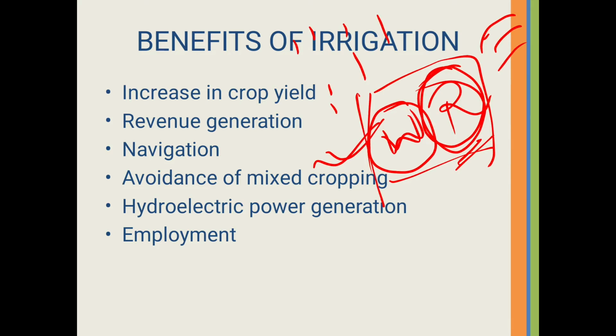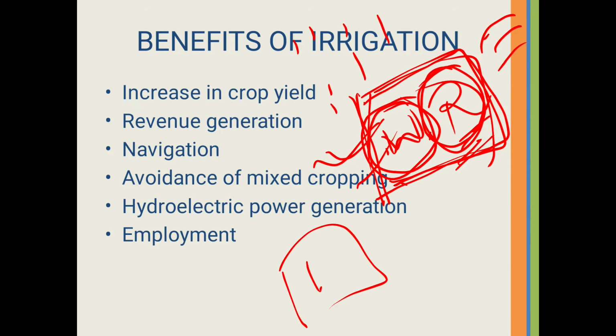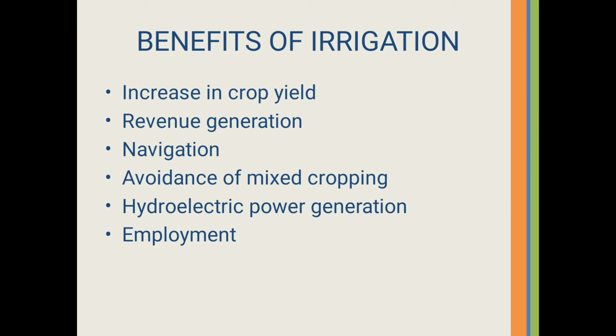So that's why we will not plant rice as well as wheat in this field. We will only plant wheat in this area, because here there is sufficient rainfall for the growth of wheat only. Wheat can be grown by the natural system, say rainfall only. It does not require any irrigation water. But in case of rice, we will require some rainwater as well as irrigation water. We will plant this in the next season or some other season other than the wheat area. Okay, this is all about avoidance of mixed cropping.